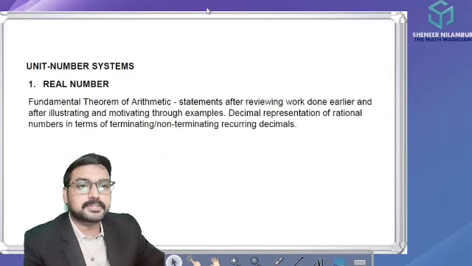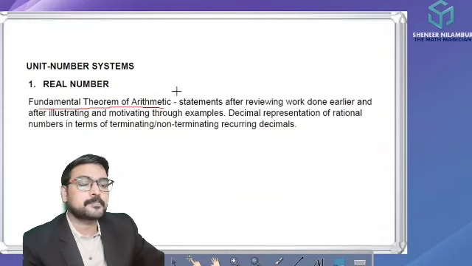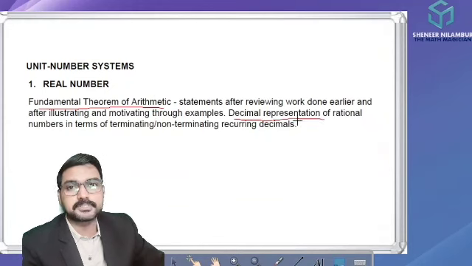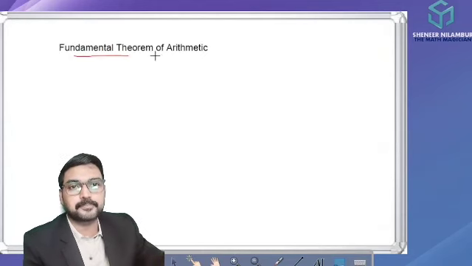In this chapter, we have to learn mainly 2 points. One is based on the fundamental theorem of arithmetic. What the fundamental theorem of arithmetic is, we can discuss in detail. And the second point, decimal representation of rational numbers. These are the 2 points we have to learn from chapter number 1, Real Numbers. Now we can enter the topic. First one, the fundamental theorem of arithmetic.